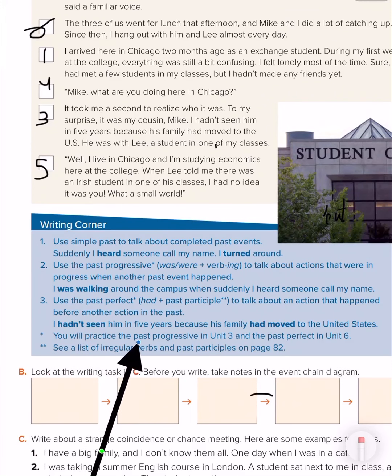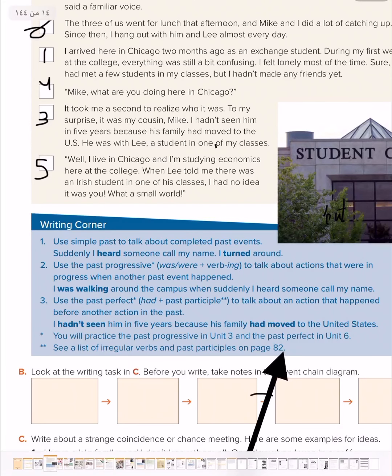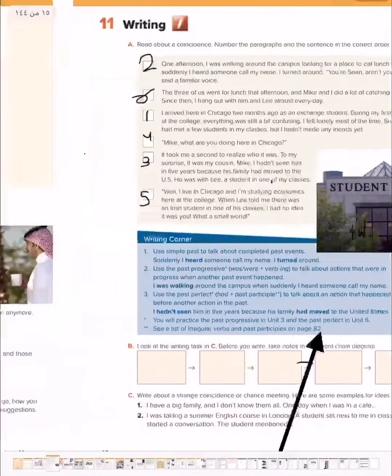You will practice the past progressive in Unit 3, and the past perfect in Unit 6, inshallah. See a list of irregular verbs and their past participles on page 82. As you can see, you can practice the past participle, or you can memorize some of the past participles on page 82.